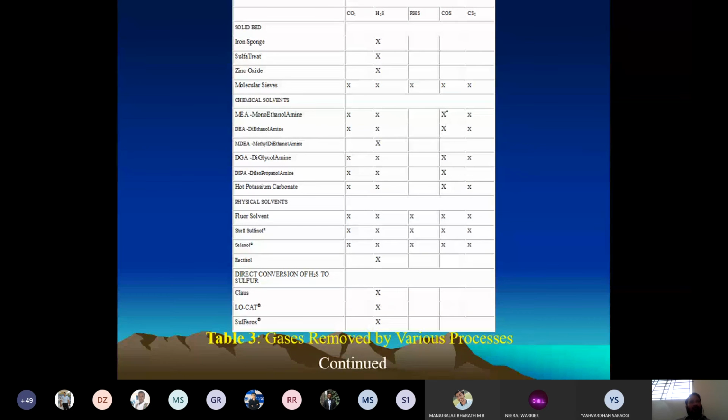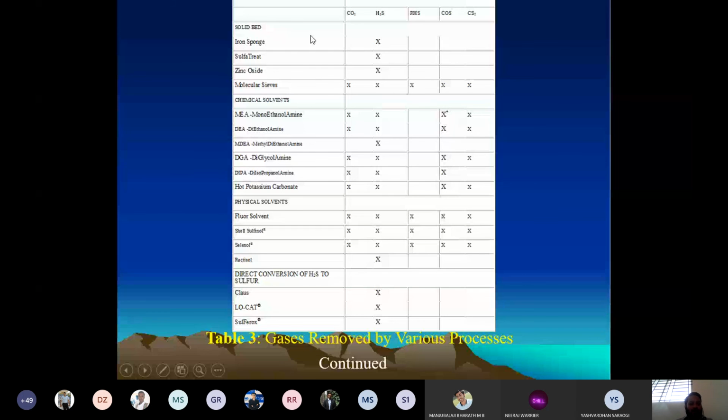We have seen the different processes for the recovery of acid gas. The iron sponge, sulfatreat, and zinc oxide will remove only the H2S present. But the molecular sieve removes carbon dioxide, H2S, RSH, which is mercaptan, then carbonyl sulfide and carbon disulfide. All these sulfur compounds and carbon dioxide will be recovered through molecular sieve. Through this graph, you can clearly identify that molecular sieve is preferred compared to the zinc oxide, sulfatreat, and iron sponge process in a solid bed process.